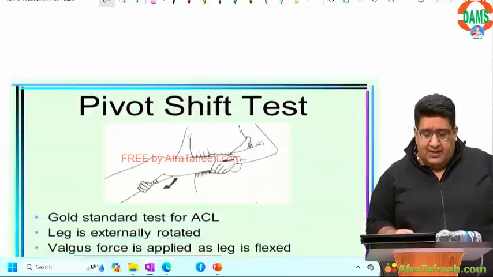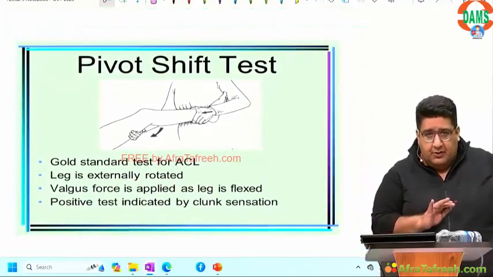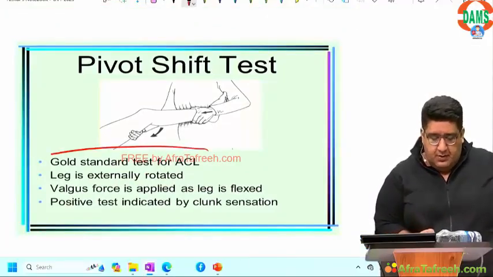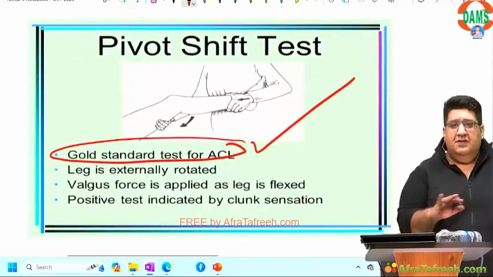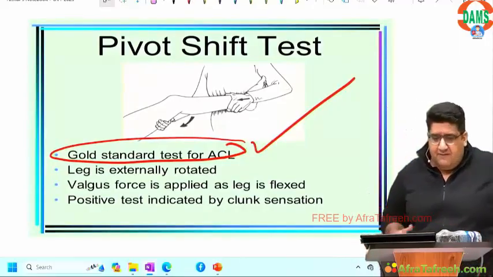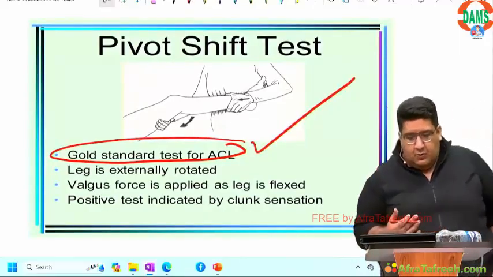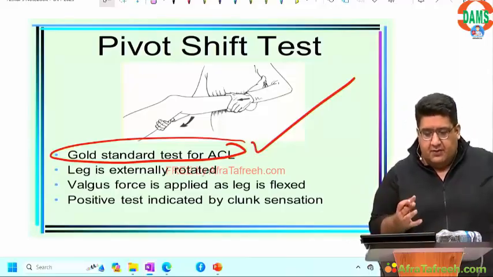Moving to the next slide, pivot shift test. Just don't go into the steps of it. Just remember this, that's all. Finish it. Do not go for the steps of the test. That might confuse you. So just remember, it is a gold standard test for ACL tear. That's all.